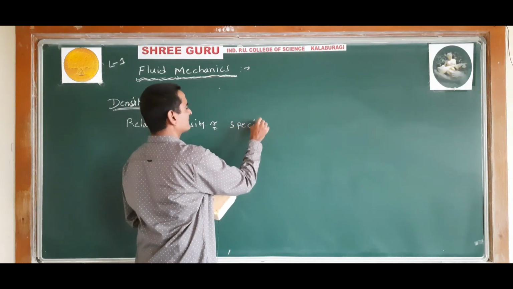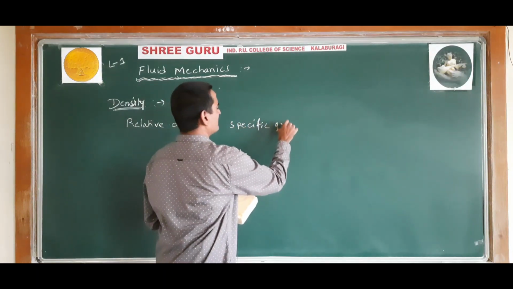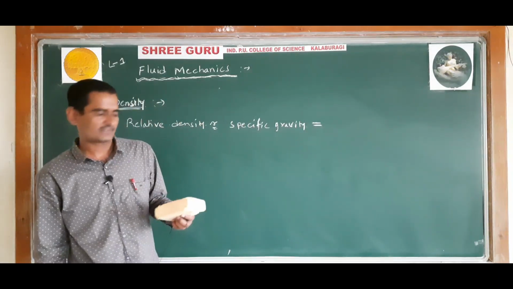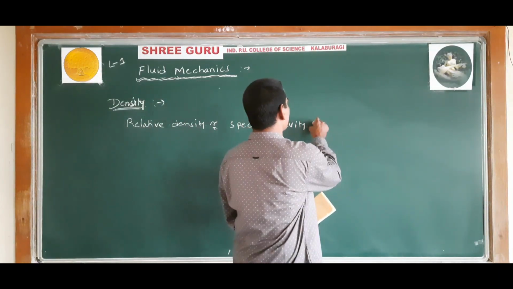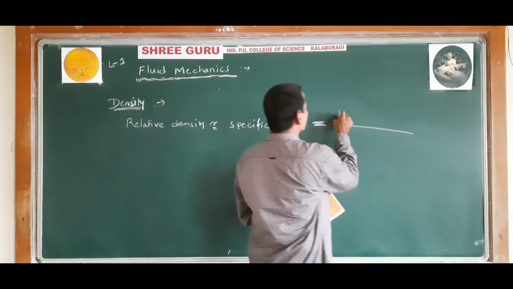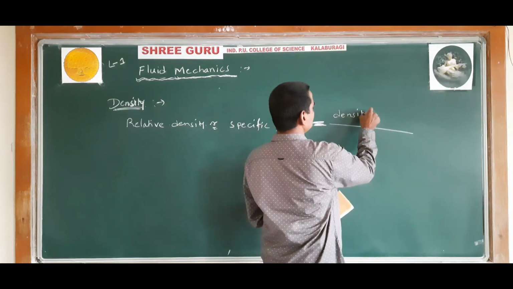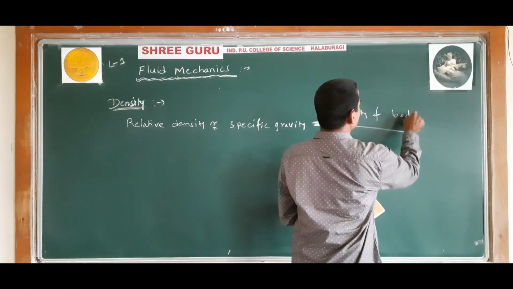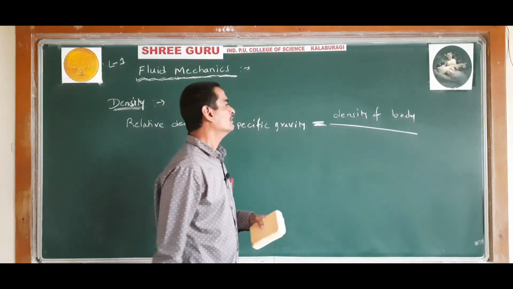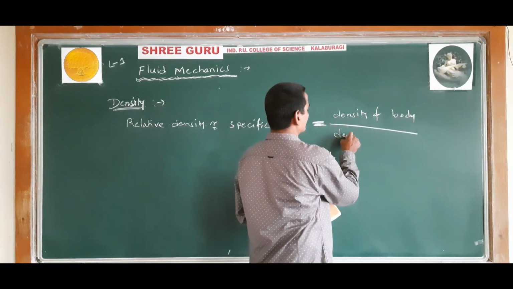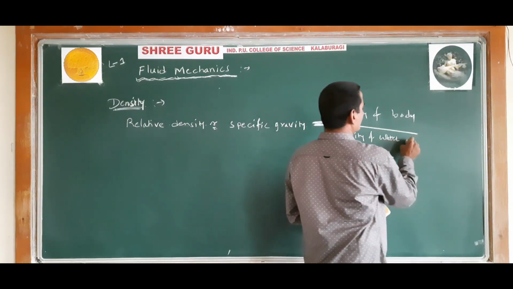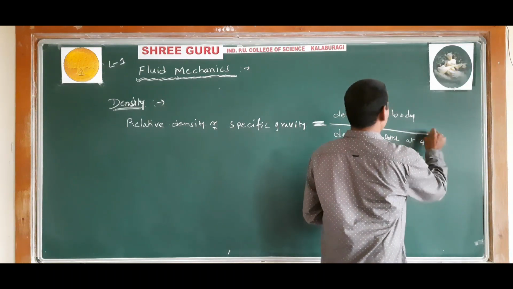Relative density of a substance or a body is defined as the ratio of the density of the body to the density of water at 4 degrees Celsius.